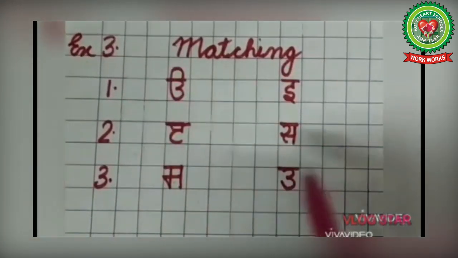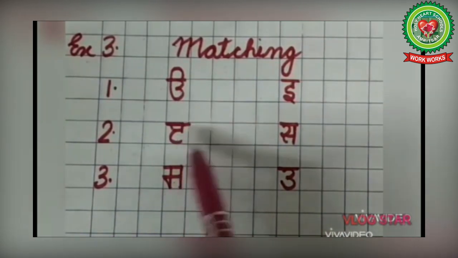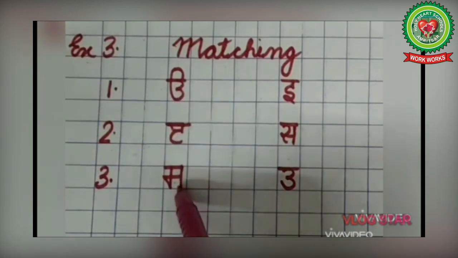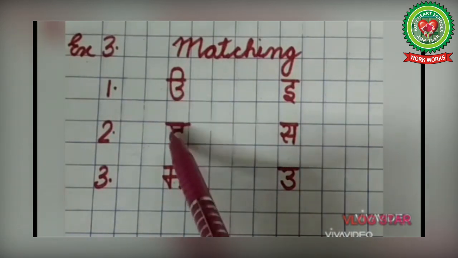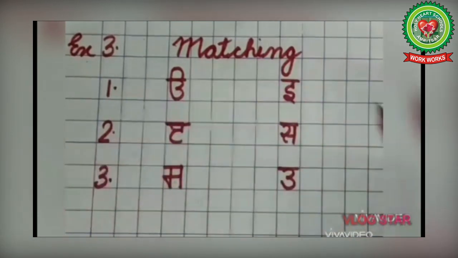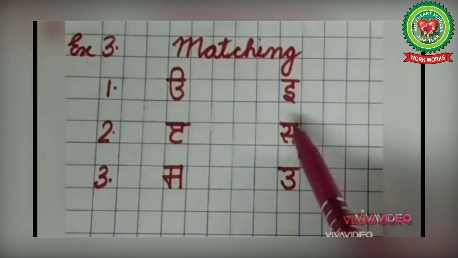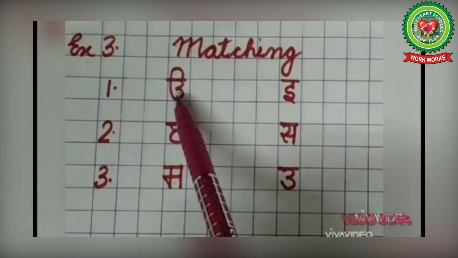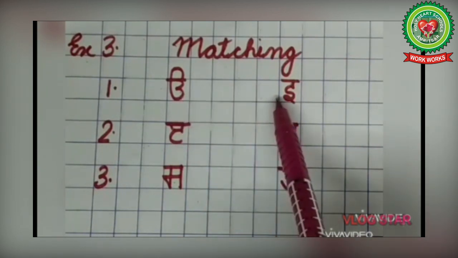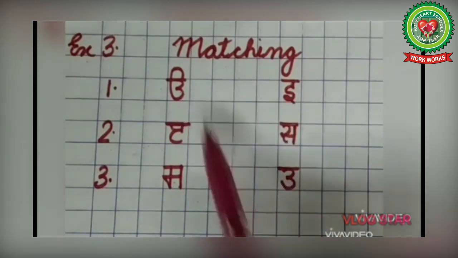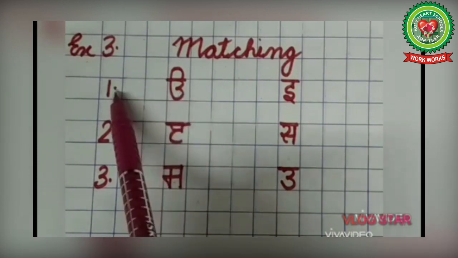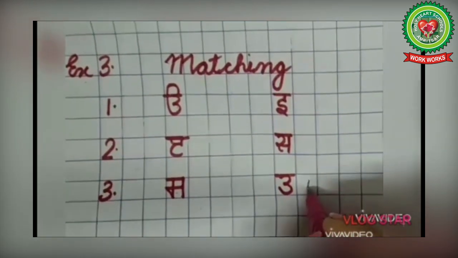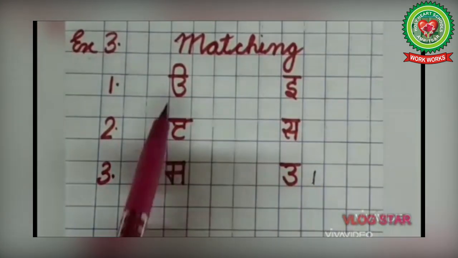Next exercise is matching. Here we have to match Punjabi letters with the Hindi sounds. Now on the one hand there are Punjabi letters. I will read these letters. Uda, Edi, Sassa. And on the other side E, S, U. Now, the first one is Uda. What's the Hindi sound of Uda? E, S or U? U. So, first is Uda. One is written over there. So, I will write one in front of U. So, that means Uda, U.